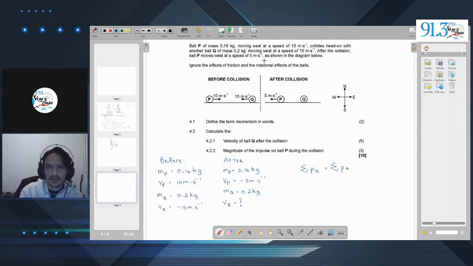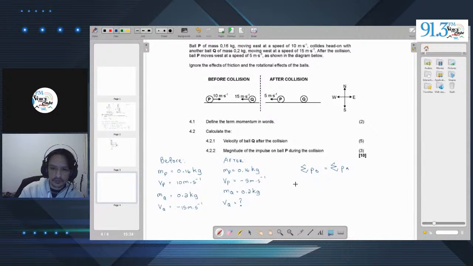Now, if we look at B, what's happening? It collides head-on with another ball. That's what's going to happen. So we have this information before the collision. So the question is, do we have to add these values together before the collision, or do we state them separately? Well, let's take a look. Ball P of mass 0.16 kilogram moving eastwards collides head-on with another ball. So we know it's colliding. And then this is the information after the collision. So this is before they collide.